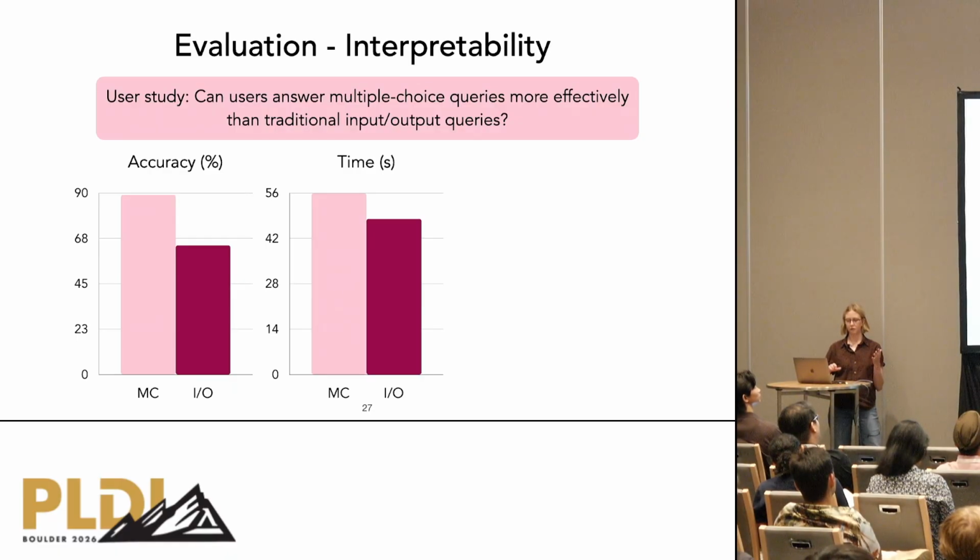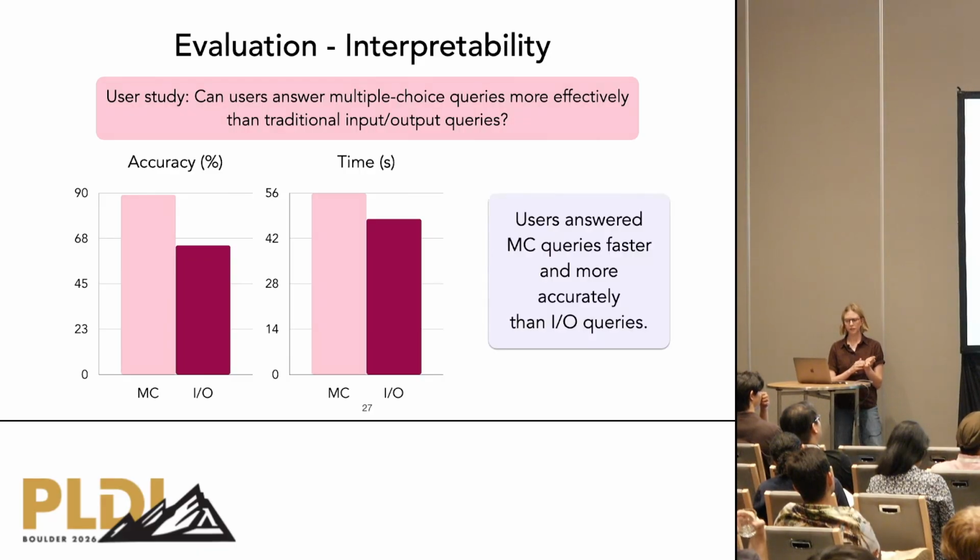Our second research question asks whether Socrates' queries are more interpretable than those of the active learning baselines. We conducted a user study comparing our multiple choice queries against the input-output queries used by baselines. And in particular, we asked users to complete active learning tasks, both by answering multiple choice questions with Socrates and by labeling inputs with one of the baseline tools. We measured both response time and answer accuracy across 4 domains. So overall, users answered the multiple choice queries substantially more accurately, achieving 89% accuracy compared to 64% for input-output queries. And additionally, across all domains, users answered multiple choice queries faster on average.